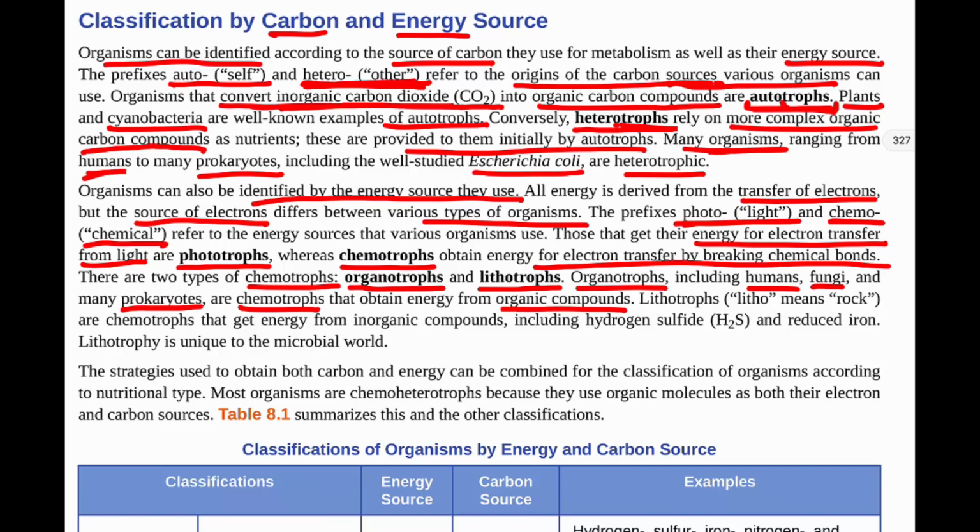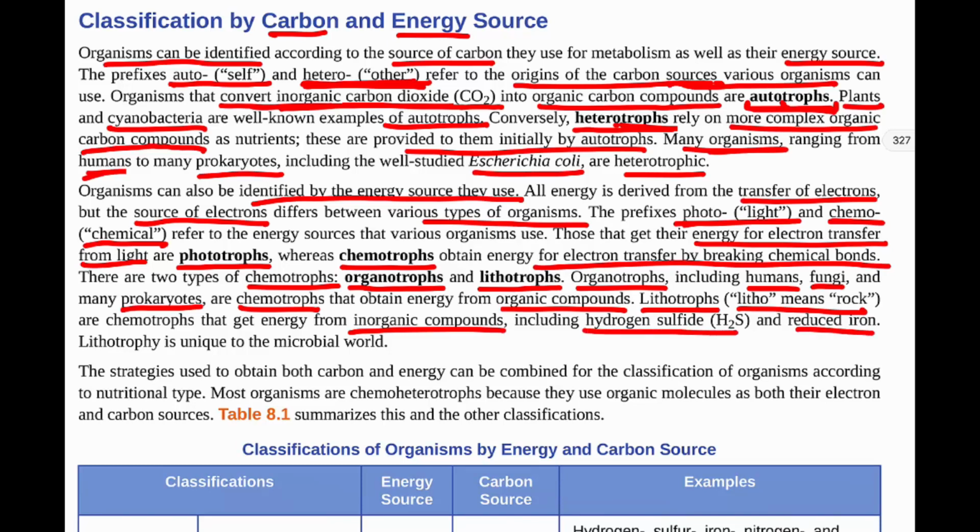Whereas lithotrophs, the other type of chemotroph, so there's still chemical breakdown, so still breaking chemical bonds to get the electrons, but lithotrophs do it from things that are like rock. So litho meaning rock, so getting them from inorganic compounds. So we can break down chemotrophs, those that break down chemical bonds in order to get electrons or energy, into those that get it from organic compounds, organotrophs, and those that get it from inorganic compounds, which are lithotrophs, and those would be things like hydrogen sulfide or iron.